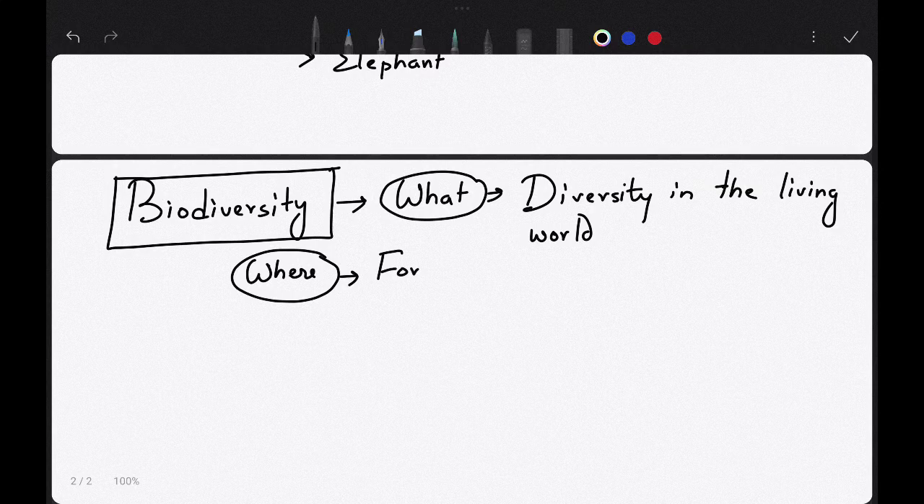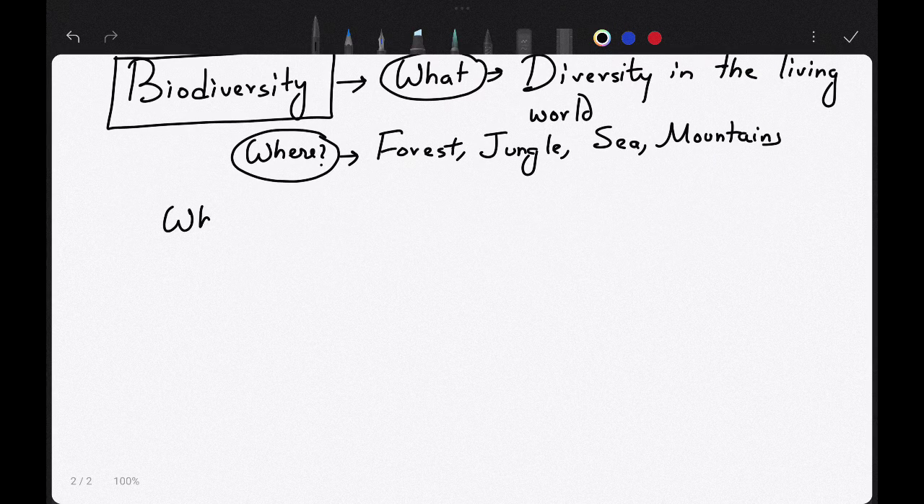As I have already discussed, biodiversity can be seen in various places: in forest, jungle, sea, mountains. Now, why do we see biodiversity? The next question is, why do we see so much diversity? There are various reasons. The first one is evolution. As animals evolved, they became more diverse. But you will say, sir, how did animals evolve and how did they become diverse?